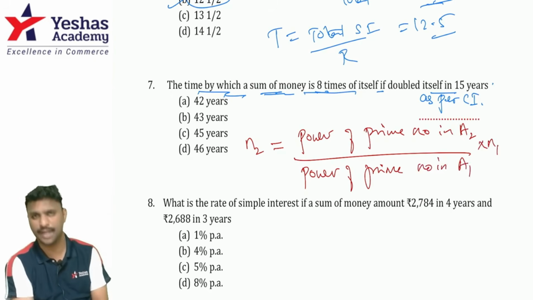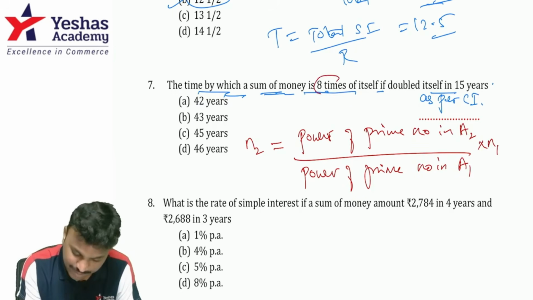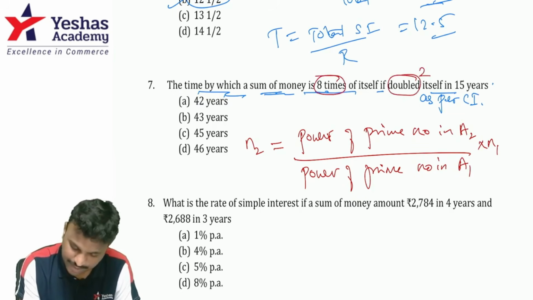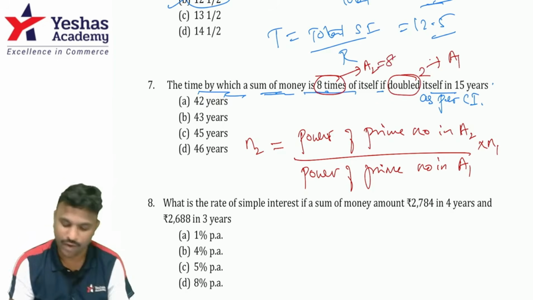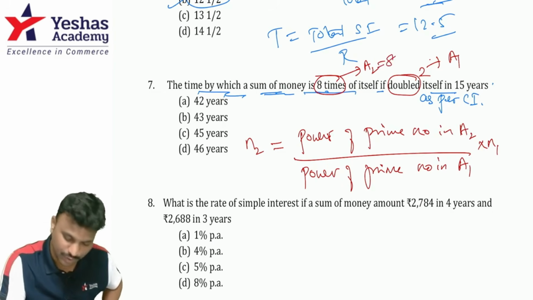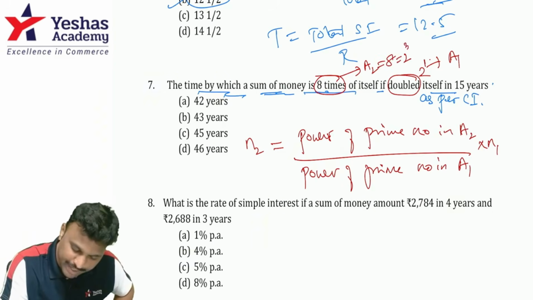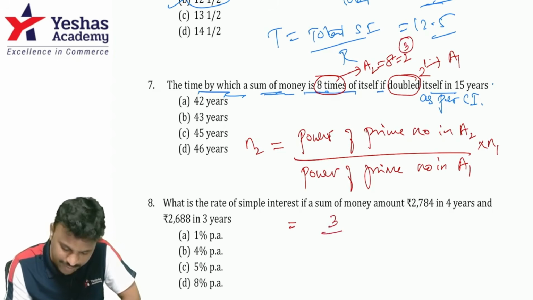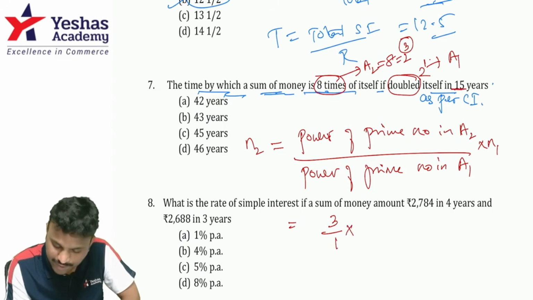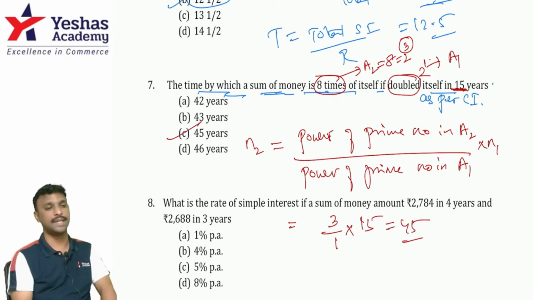Guys, always remember A2 is the larger amount, A1 is the smaller amount. Which one is the larger amount here? 8 times is the larger amount, double, 2 times, is the smaller amount. So 2 is A1 and 8 is A2. Now, is 2 a prime number? Yes. So there is no power for it, meaning it's 1. Is 8 a prime number? No. So how do I write it in terms of a prime number? 2 power 3. So what am I looking for? Power of a prime number in the second amount. It is 3. Power of prime number in the first amount is 1, into N1. Now, the number of years taken for the first amount is 15. The answer is 45 years. Option C is the right answer.